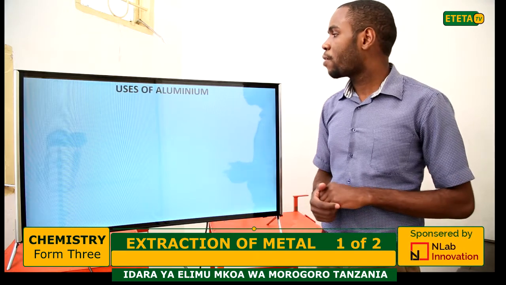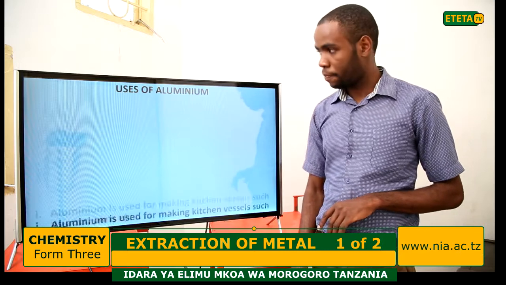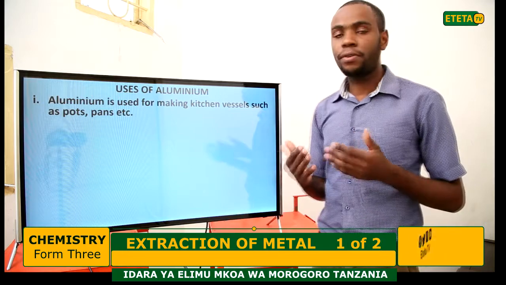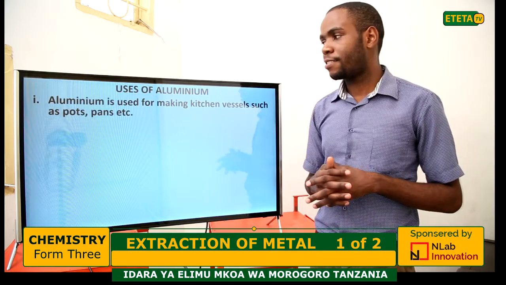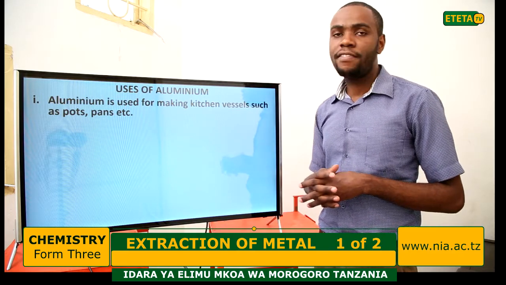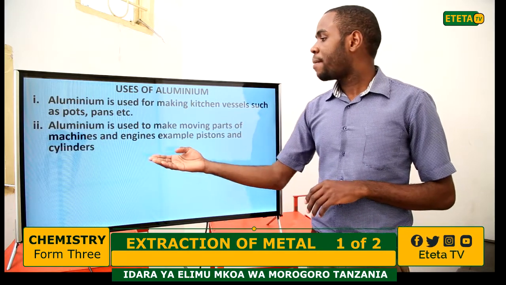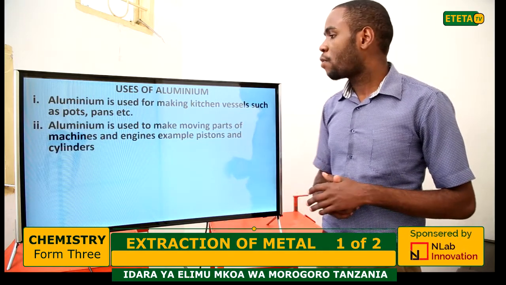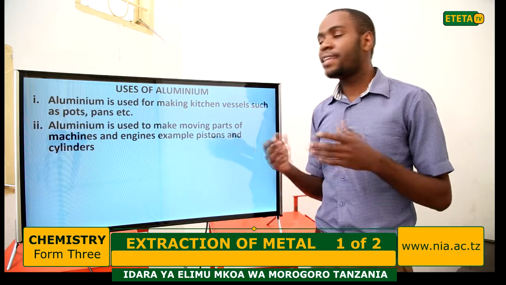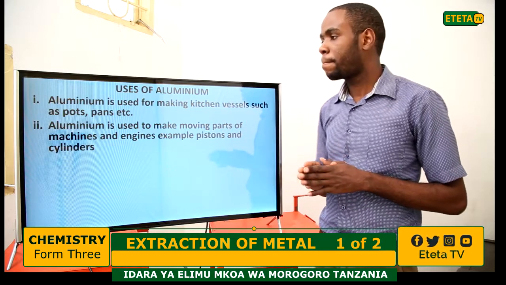Now, uses of aluminium. Aluminium is used for making kitchen vessels such as pots, pans, etc. Second, aluminium is used to make moving parts of machines and engines, for example pistons and cylinders.